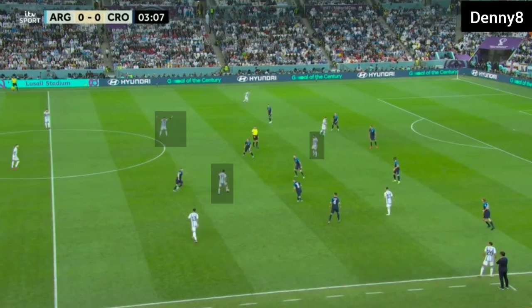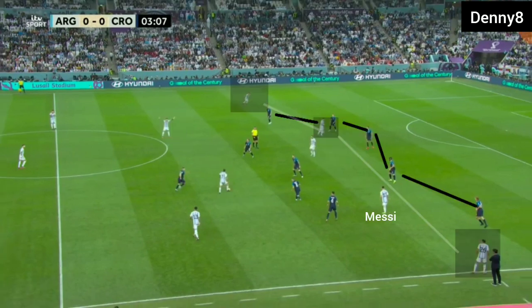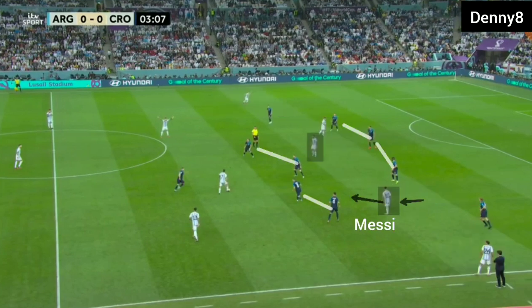In open play, Argentina had two midfielders operating deep and one midfielder operating between the lines alongside Messi. Argentina's number 9 and both the fullbacks were operating high and wide, and they were forcing Croatia's backline to stretch a bit. Messi, as usual, was dropping in and operating between the lines alongside the midfielder.